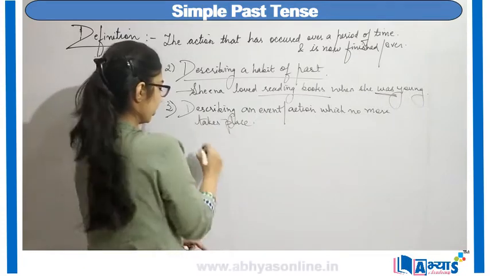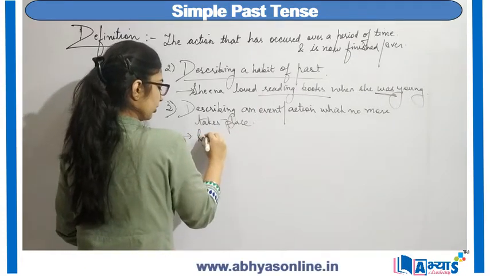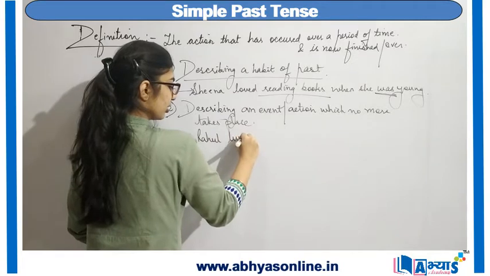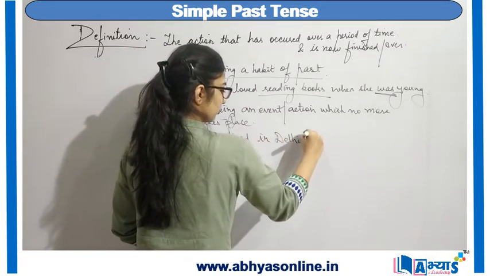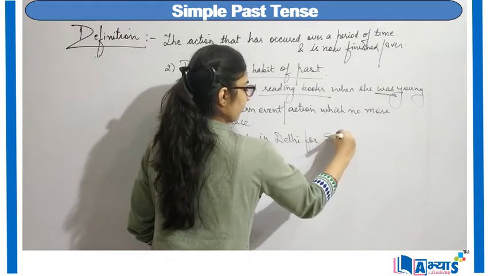Here the example is, Rahul lived in Delhi for 5 years.